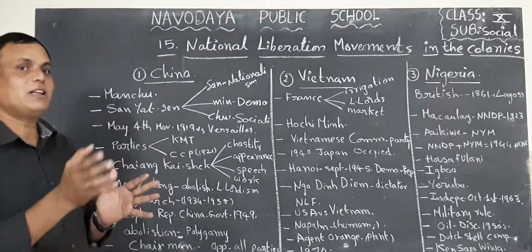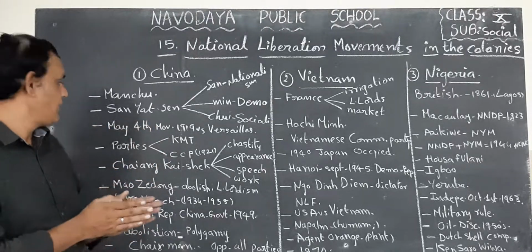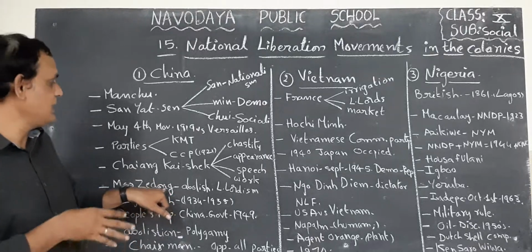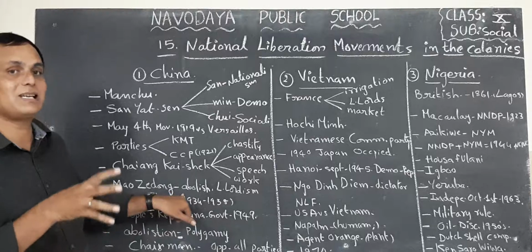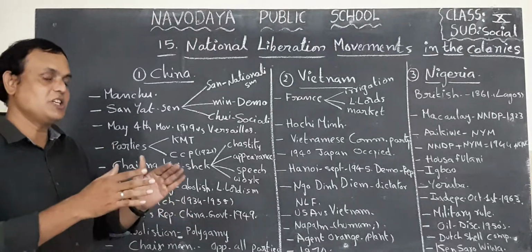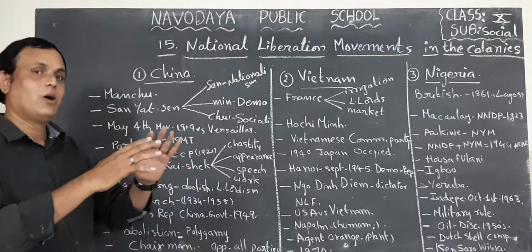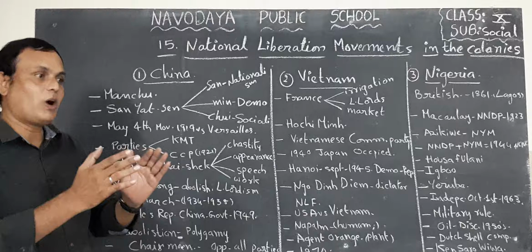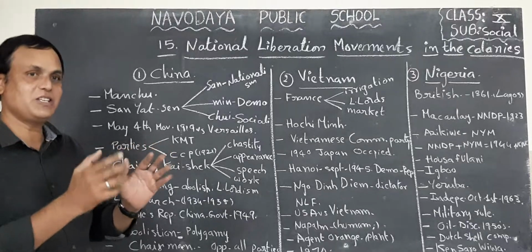Again, another leader came. What is his name? Mao Zedong. His desire was to abolish landlordism in China. He wanted to distribute the land to the real peasants in China. Next, he wanted to abolish foot binding in China.